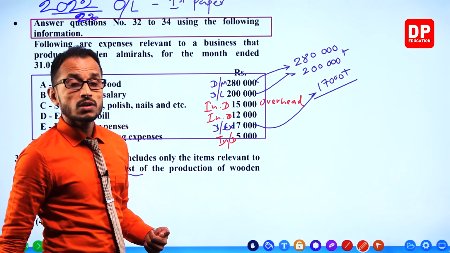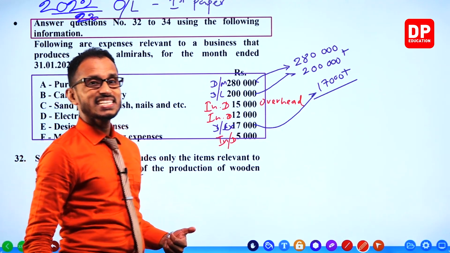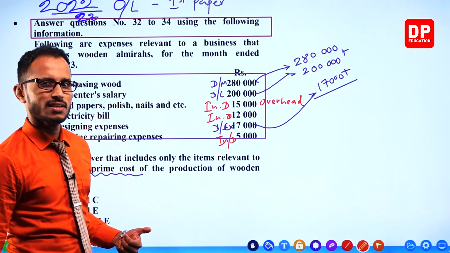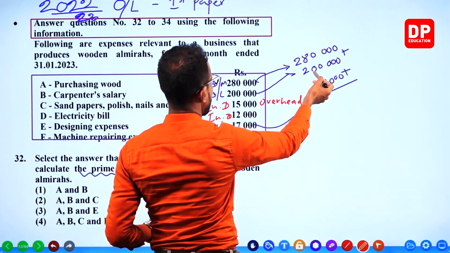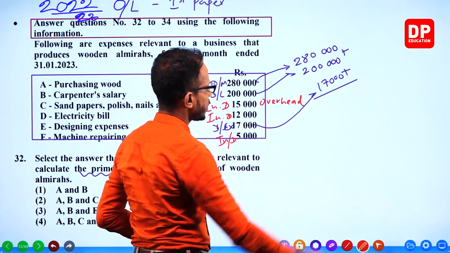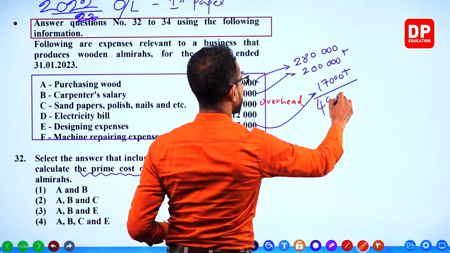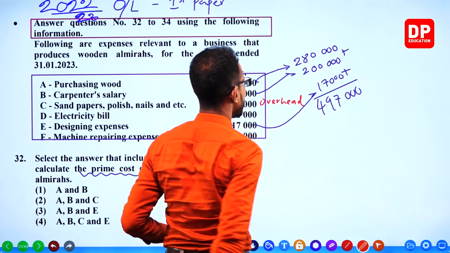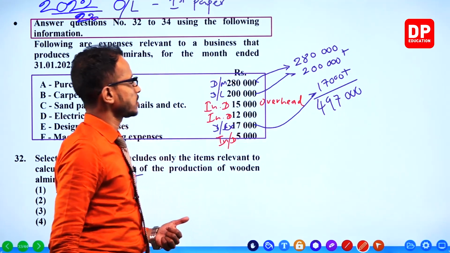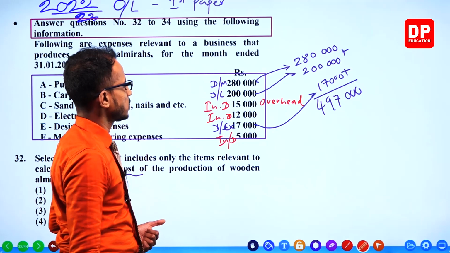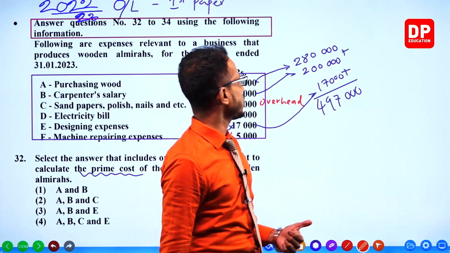What is the answer of the addition of all the direct costs? 200 plus 280, 480. 480 plus 17, 497. So that is the prime cost, 497,000.